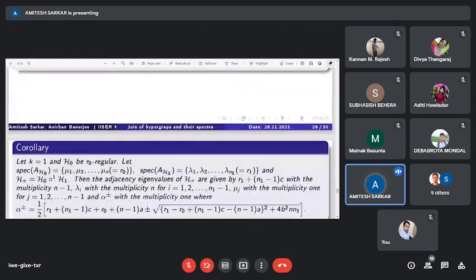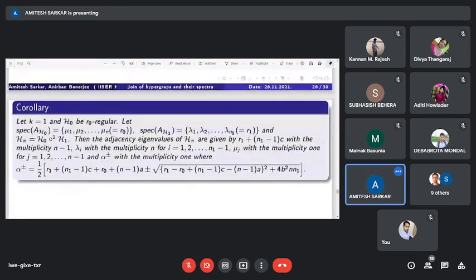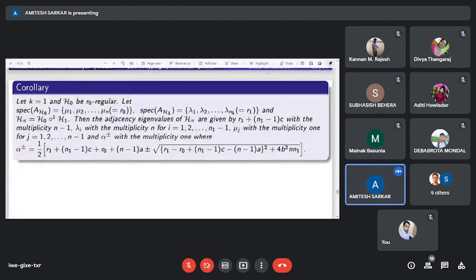Another corollary: if we consider k equals 1 and H0 is R0 regular, and Hi will be exactly one H1 and that is R1 regular, then we have all the adjacency eigenvalues of this hypergraph.